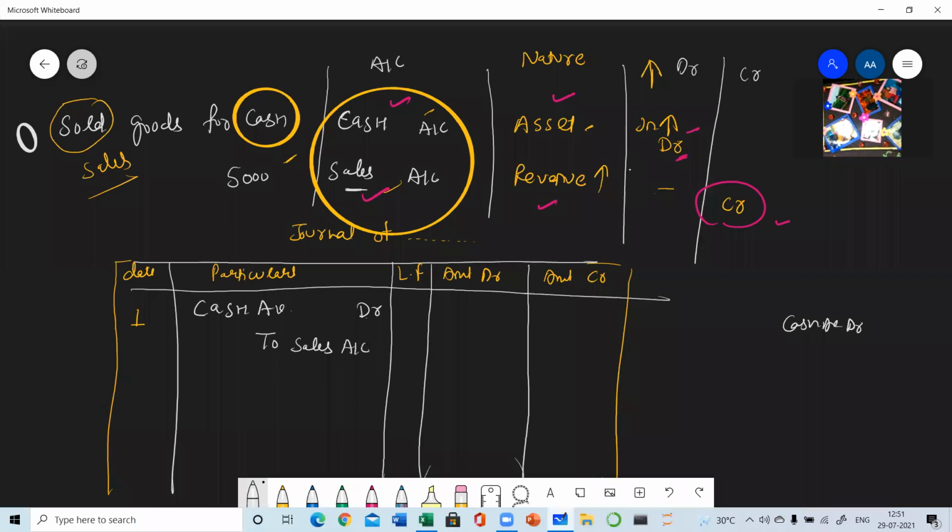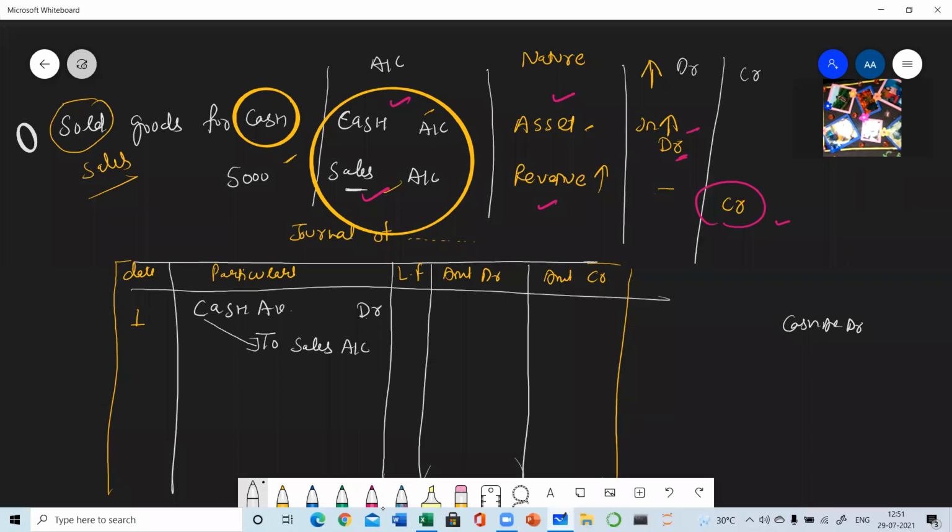So this is custom, this is tradition, that only in this manner can we write in the journal. Here, we cannot make our own form. So there must be a slanting debit and credit entry. If we have started the debit here, then the credit entry will be written like this. So cash account debit to sales account. Here, 'to' means credit. Okay, 'to' means credit side. So cash account debit to sales.